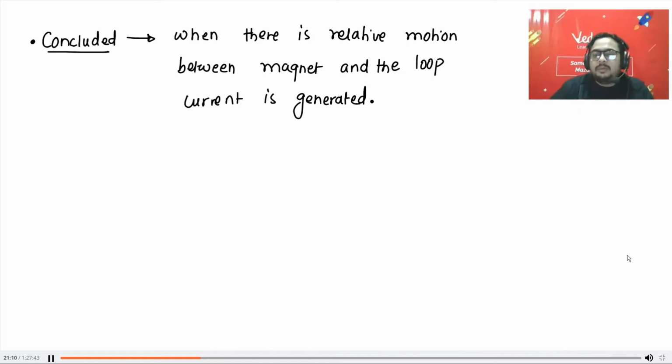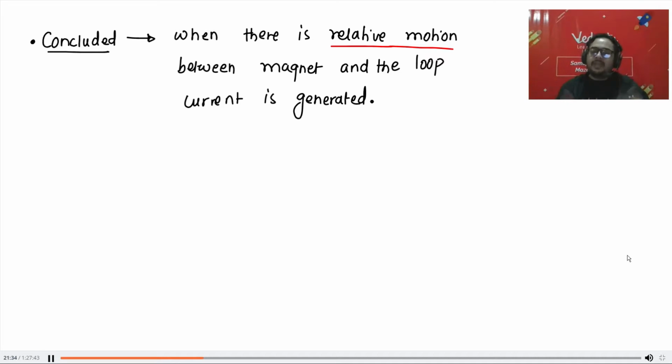Arey yaar, now don't start asking random questions. If both moving in same direction, if both moving in opposite direction, 1,000 questions will come. You should know, you are in class 12th, you should know what is relative motion. How many people know what is relative motion? I hope you know. Behave like grown-up students, na?